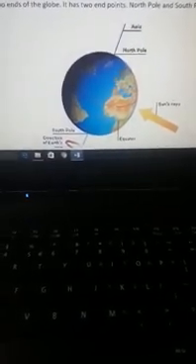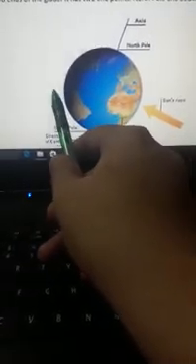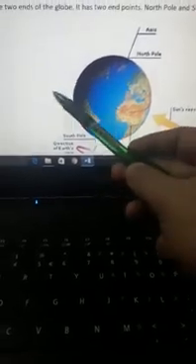How? As we know that earth is moving all the time, so the part of the earth which comes in front of the sun will be having day, and the part of the earth which is beyond the sun will be having night. Likewise, when the earth moves and this part comes in front of the sun, this part will be having day, and when this part moves and goes at the back, it will be having night.